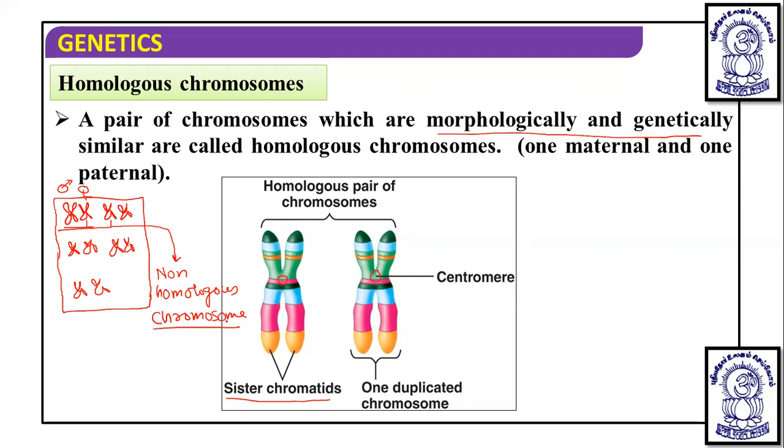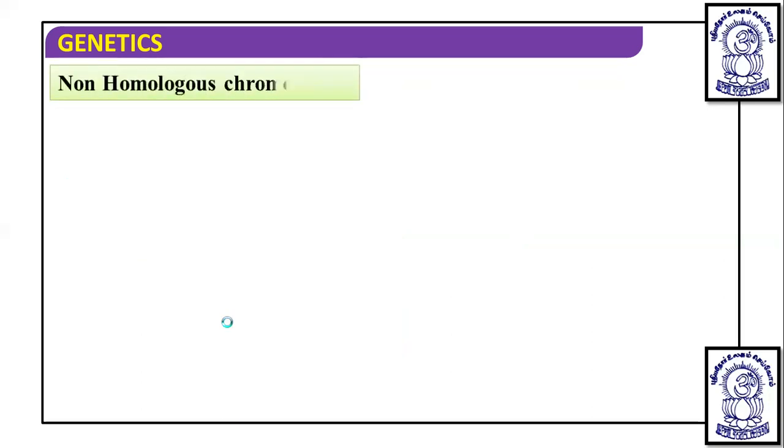So what can non-homologous chromosomes be? Non-homologous chromosomes can be dissimilar in morphology as well as genetics. So next is the non-homologous chromosome.